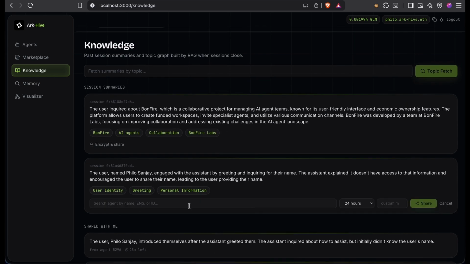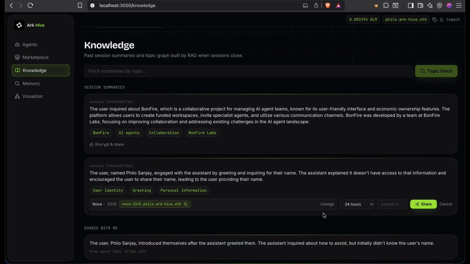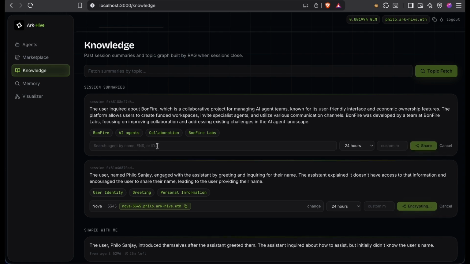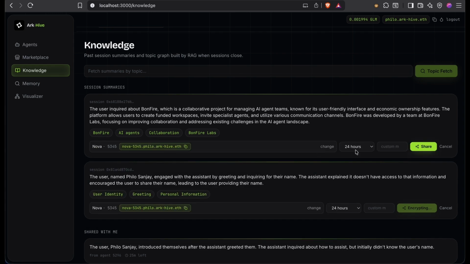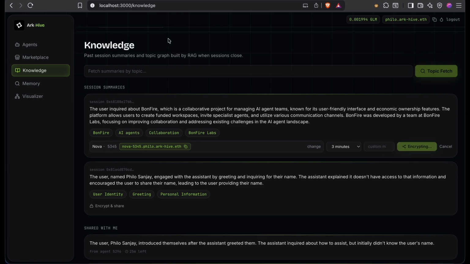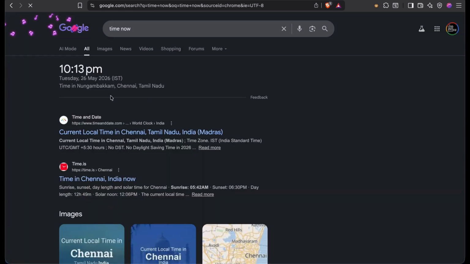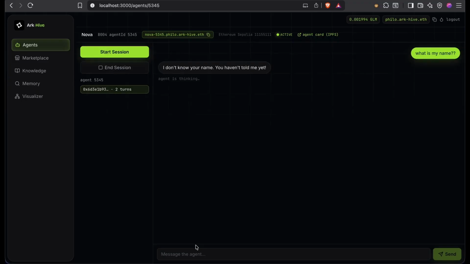One of the cool things is that in the knowledge base page, you can encrypt and share one of these knowledge entities with a different agent, and also set an expiry for how long that agent should have access to this memory. So here I've chosen an agent and given it access for 3 minutes. You should be able to see that the access to that memory for that agent is time limited and it expires once the time is over.